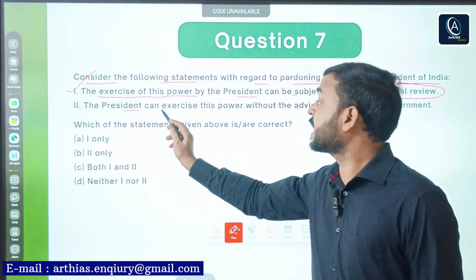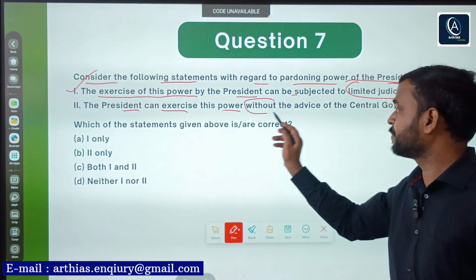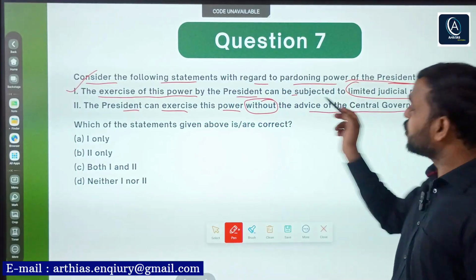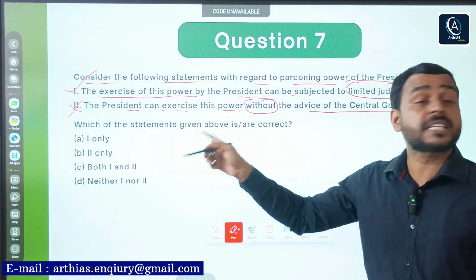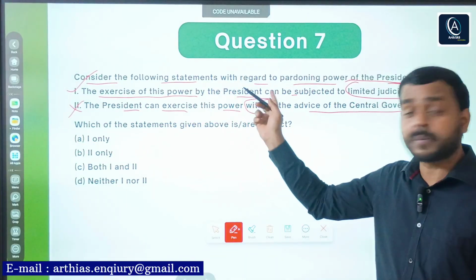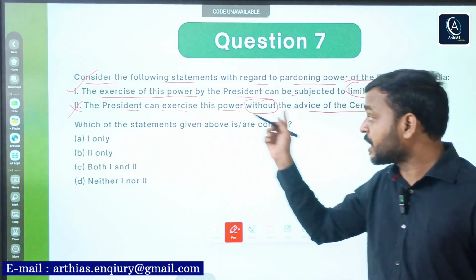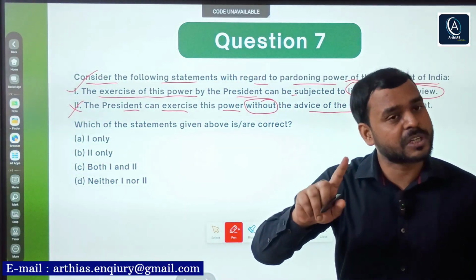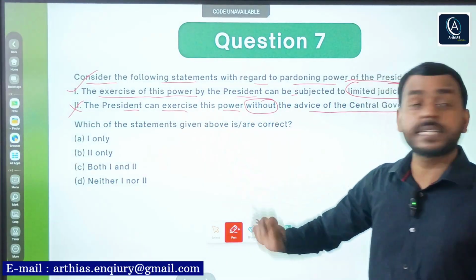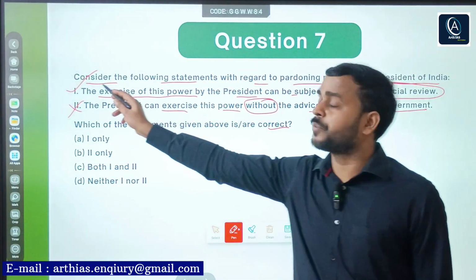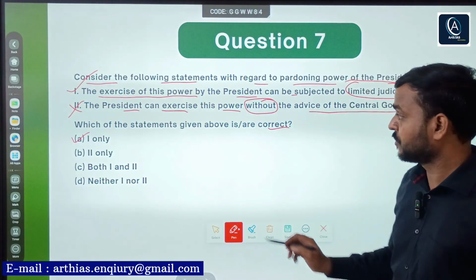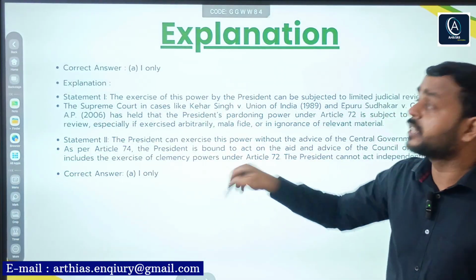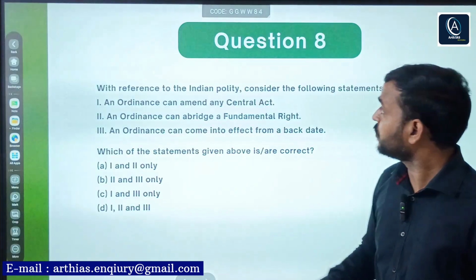Second, the President can exercise this power without the advice of central government. No, absolutely incorrect. The President can exercise this power or pardoning power only with the advice of the central government, that is Council of Ministers. So this statement is incorrect. You can clearly see only first statement is correct. A is the right answer. Here is the explanation. You can read.